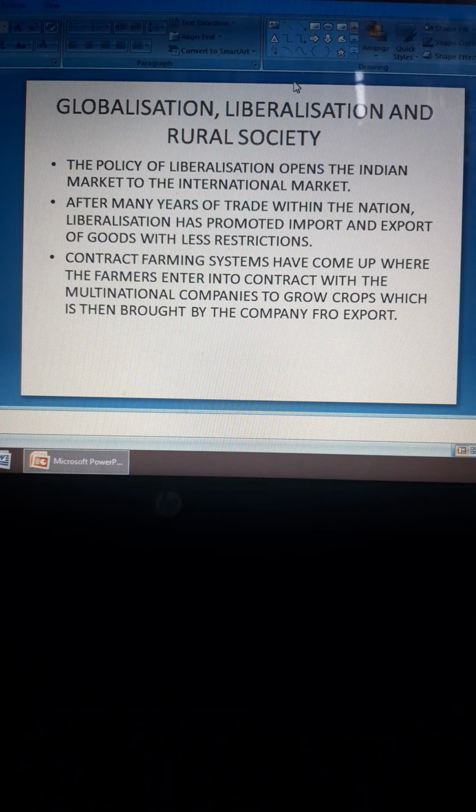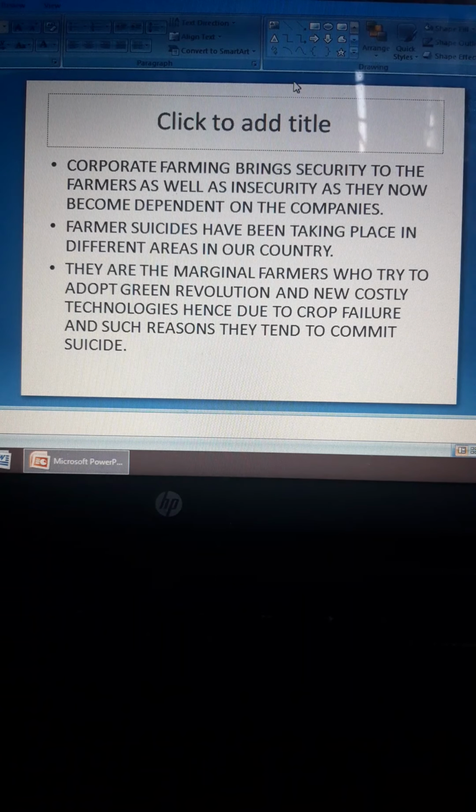Contract farming systems have come up, where farmers enter into contracts with multinational companies to grow crops, which are then bought by the company for export. Multinational companies pay the farmers to produce certain crops, and then these companies sell the crops to other companies or other countries, or export them.